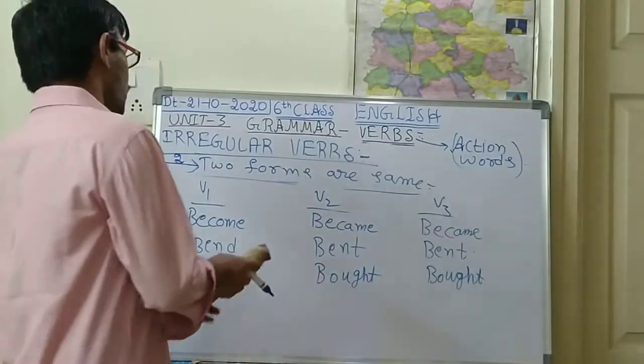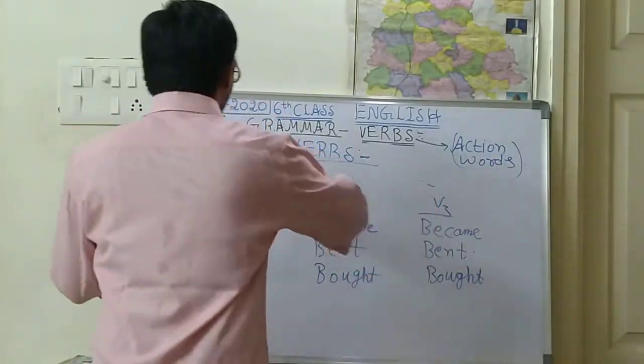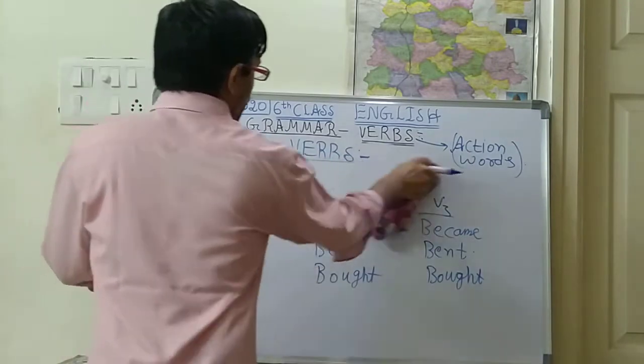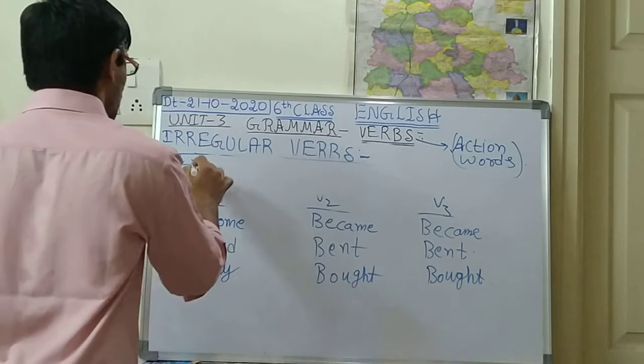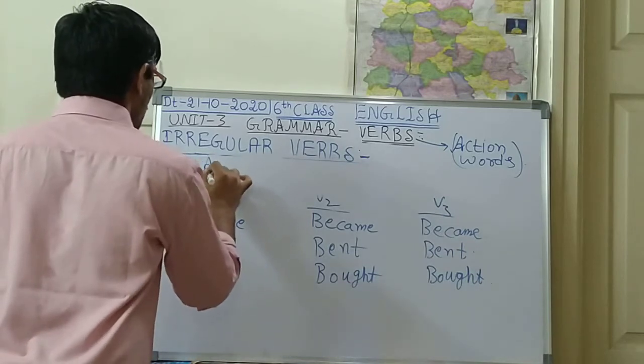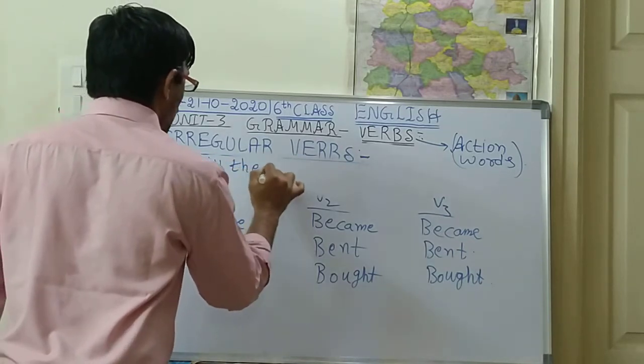And the next one more form is there. The third form, you write down, children. After completing this one, you write down the third form. What is the third form? All the three forms are different.